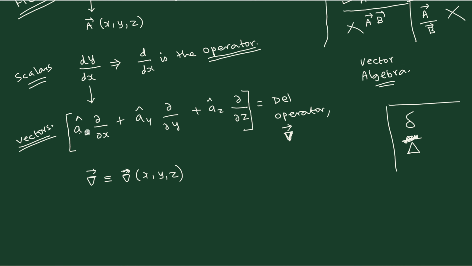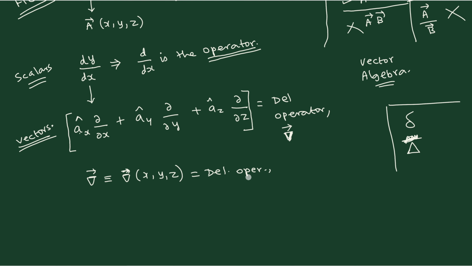It is a vector because unit vectors ax, ay, az are attached to that. So both the informations are available here. This is the standard del operator which we will be using for differentiating the vector quantities. In addition, you will be having an integral operator. But let us first finish what can be done with the derivative, and then we will come to the integral operator.